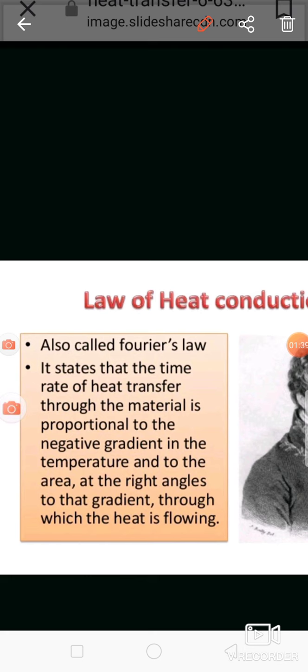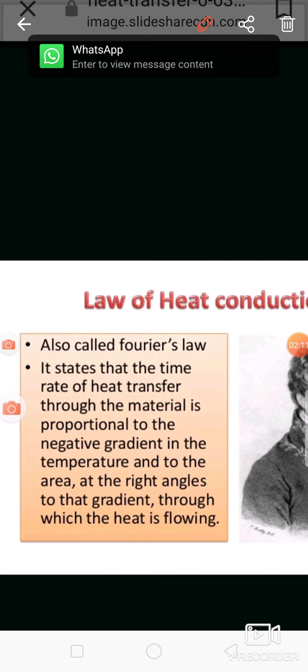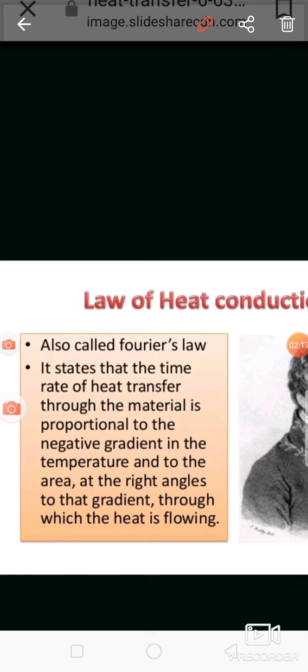So Q is directly proportional to the area which is perpendicular to the direction of heat flow, and the change in temperature with respect to length. Change in temperature means final temperature minus initial temperature, and with respect to distance means the thickness of that particular object, that is the temperature gradient. So rate of heat transfer is directly proportional to area perpendicular to the direction of heat flow and change in temperature with respect to distance. This is Fourier's law of heat conduction.